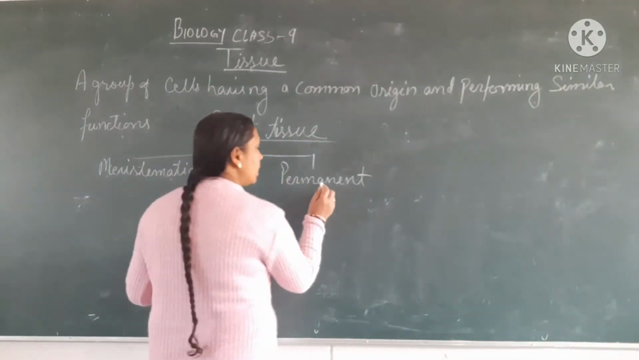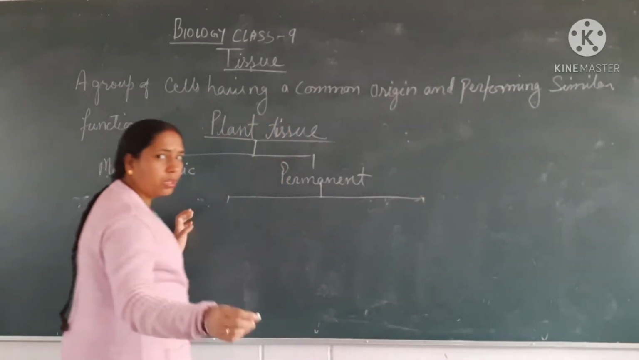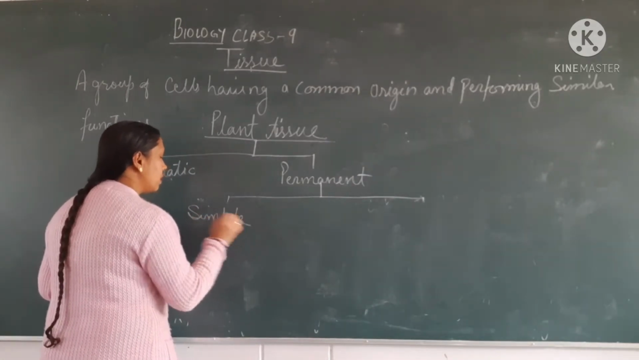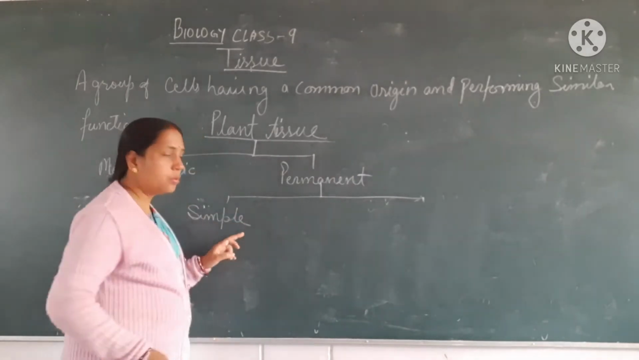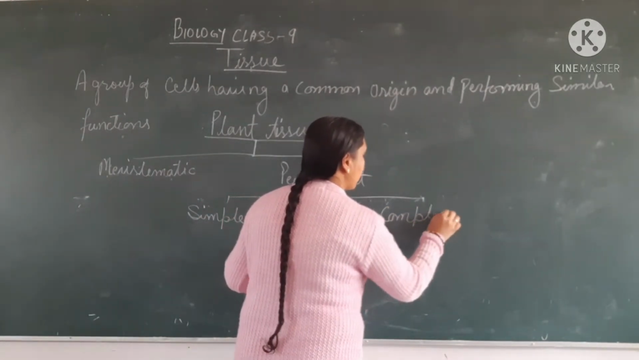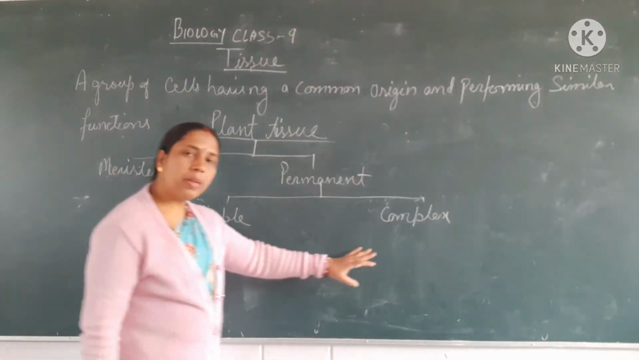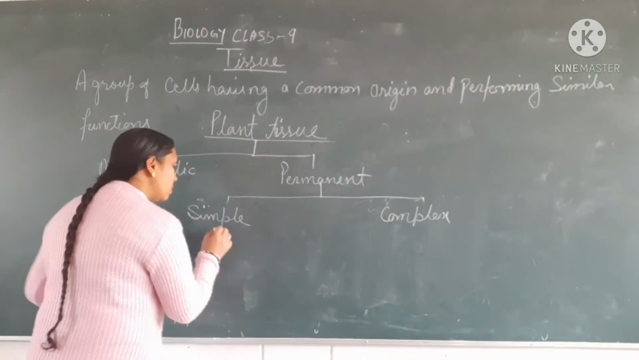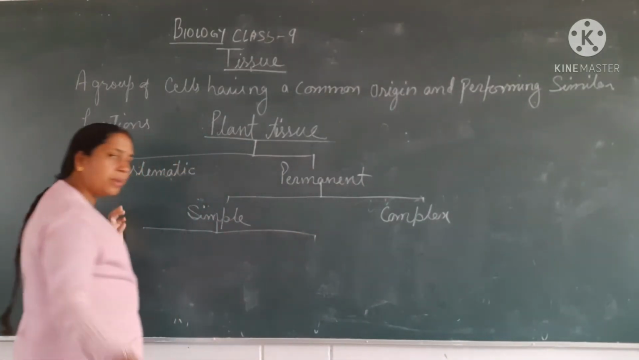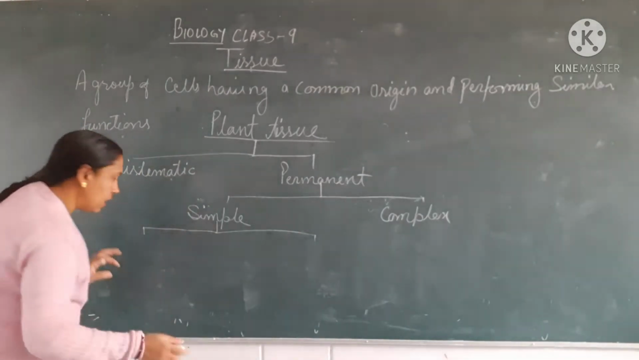Now, depending on their functions, permanent tissues are of two types. First one is simple permanent tissue. Second one is complex permanent tissue. Simple permanent tissue, depending on their structure and functions, is mainly of three types. What are they?